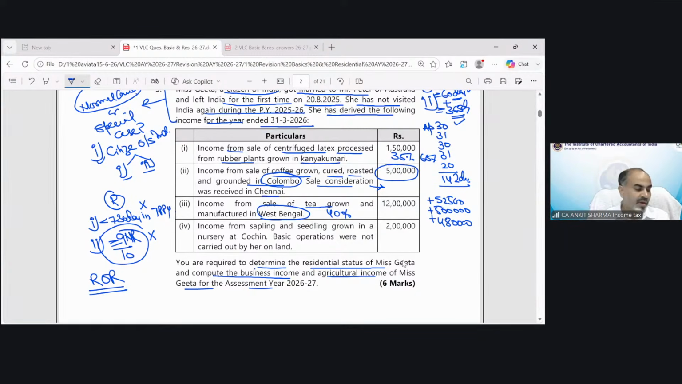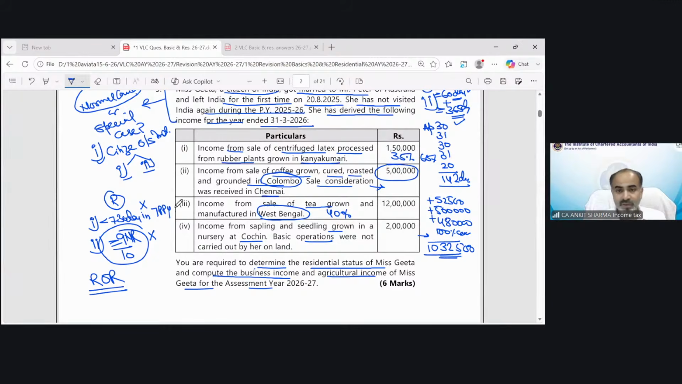Clear? Now, income from sapling and seedling grown in a nursery at Cochin. Basic operation was not carried out by her online. Still, it would be regarded as agricultural income and 100% exempted. Whether basic operation is there or not, in case of nursery operation, full income is treated as agricultural income. So the taxable income would be 10,32,500.